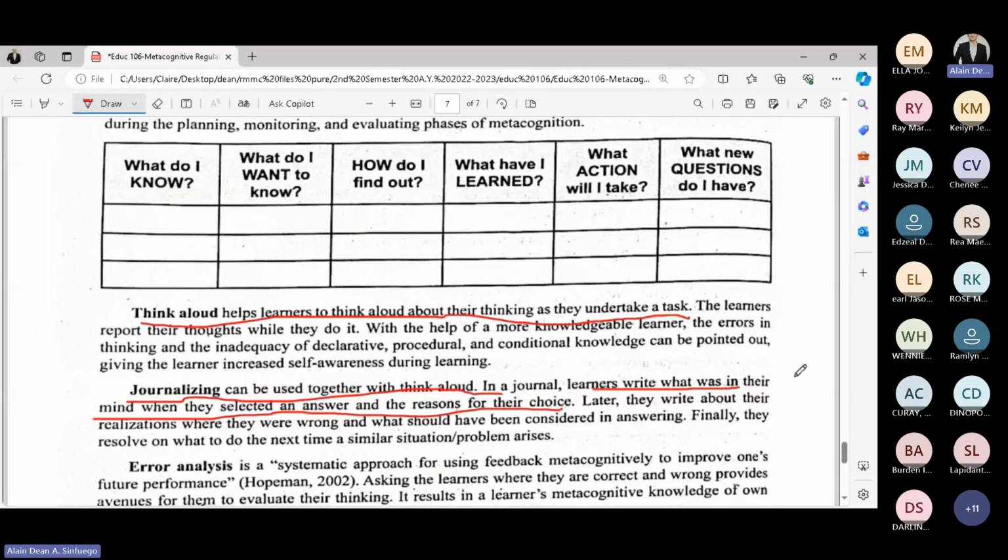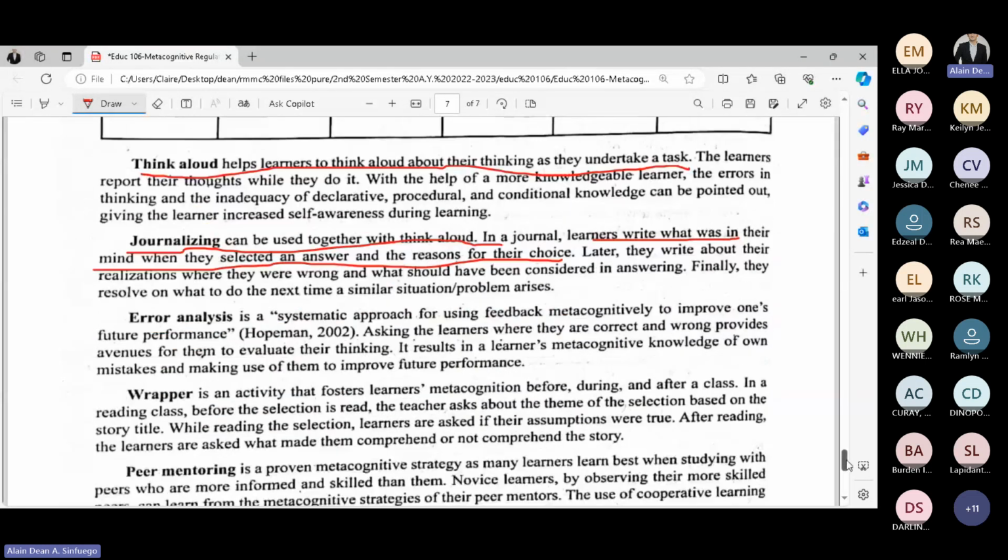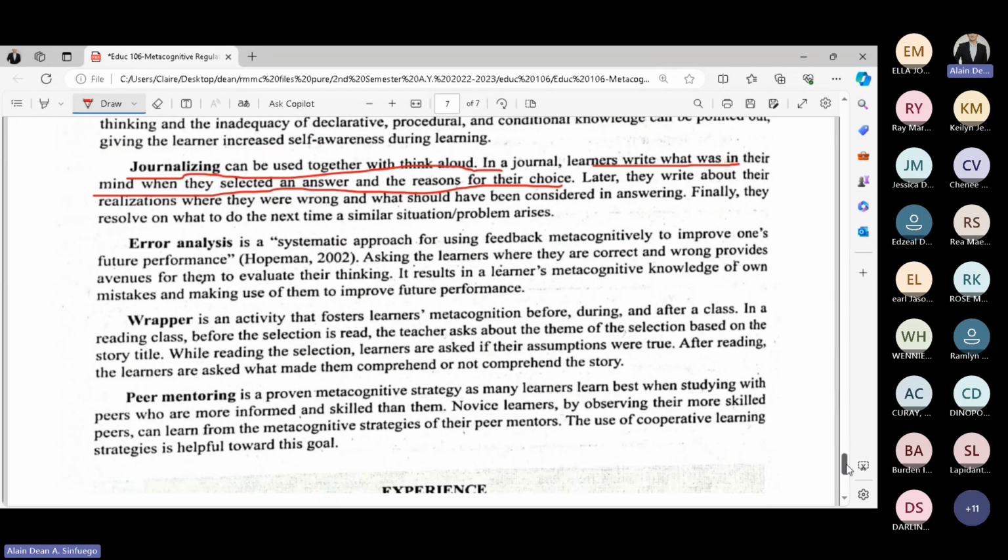Have you recalled the time that your teacher let you write a journal entry, for example, second year high school or grade 8? Tapos nakita mo yung notebook ko grade 10. And then you realize, ganito pala ako mag-isip dati. So that's part of journalizing. Next, we have error analysis, a systematic approach for using feedback metacognitively to improve one's future performance.